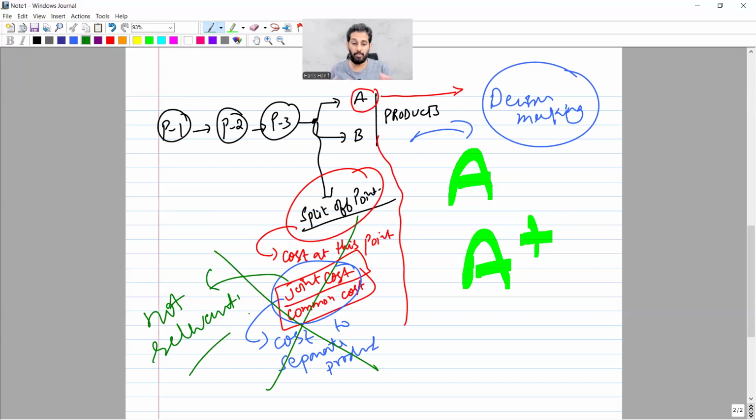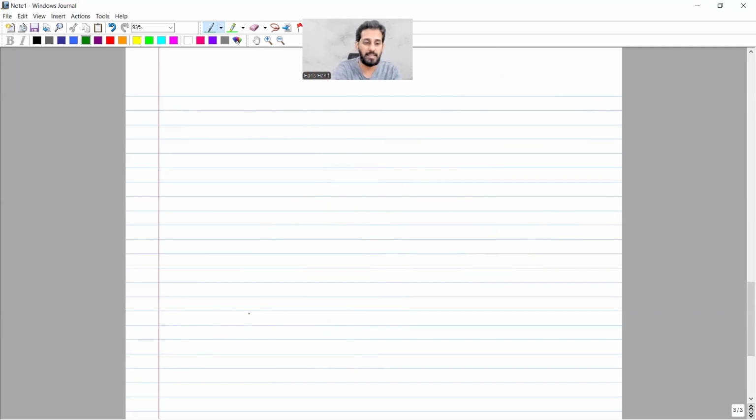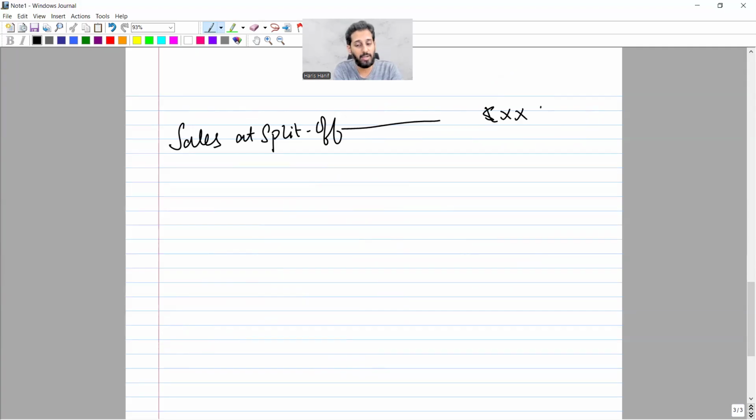So what is the bottom line? The bottom line is that either we should sell the product at split off or process it further. So how do we do the financial analysis? You have to take the sales at the split off point, and then the sales after further processing.